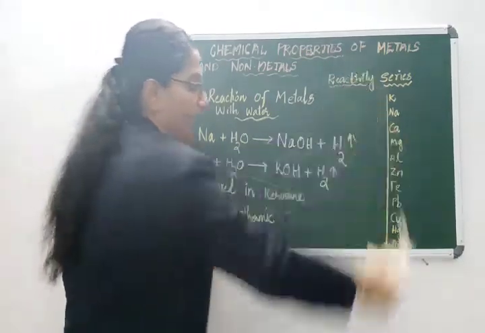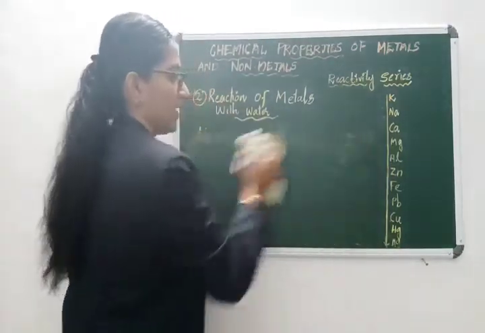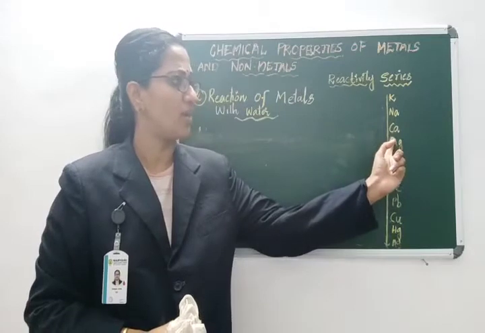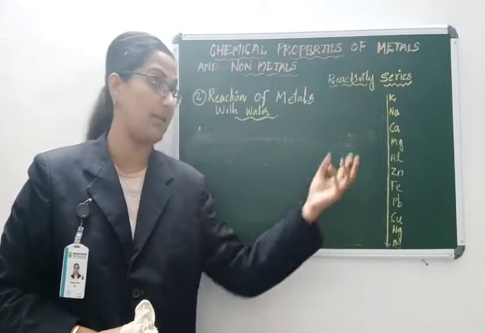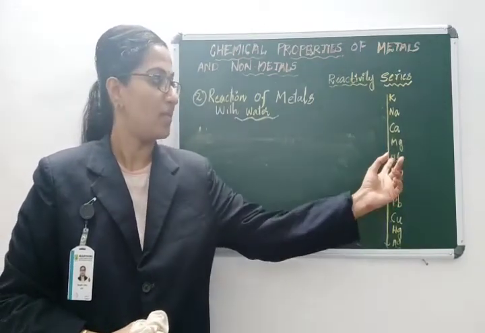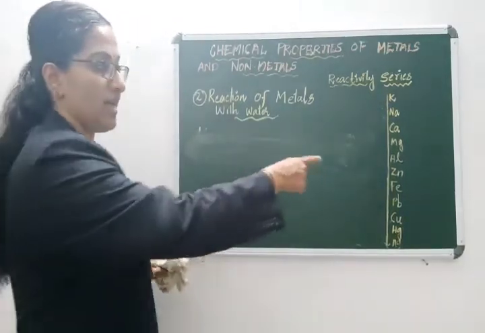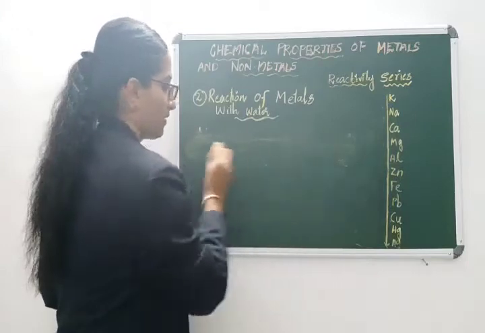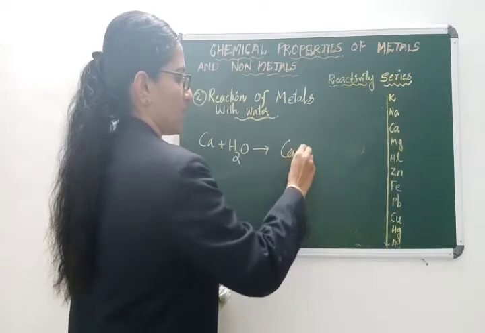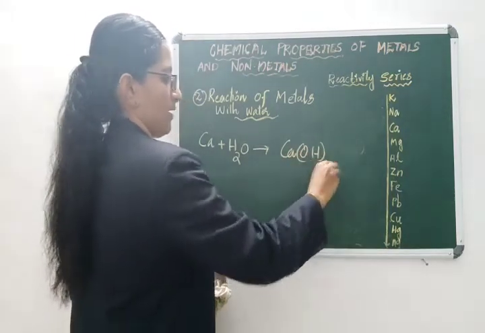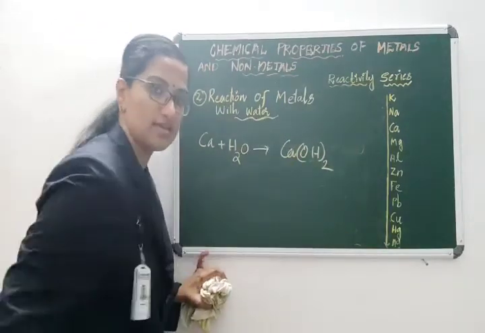Coming down, you can see the reactivity decreases. Calcium is not as dangerous as potassium and sodium. It also reacts with water, but it is not that dangerous. Aluminium also reacts. And coming further down, you can see they do not react with water at all, or they react only slowly. Let us check one more: what happens if calcium reacts with water? Definitely calcium will produce calcium hydroxide. So children, whatever metal you make react with water, the corresponding hydroxides are formed.